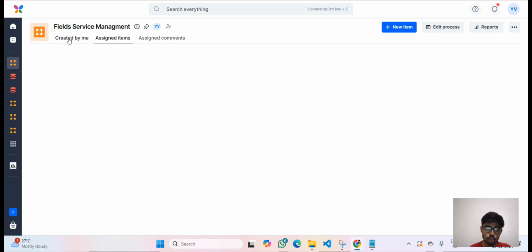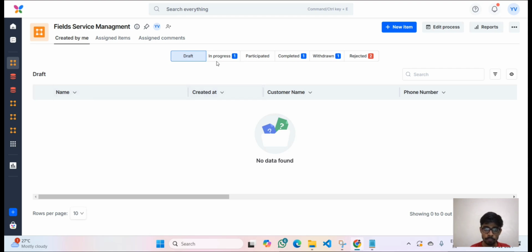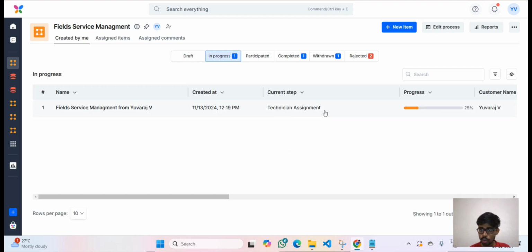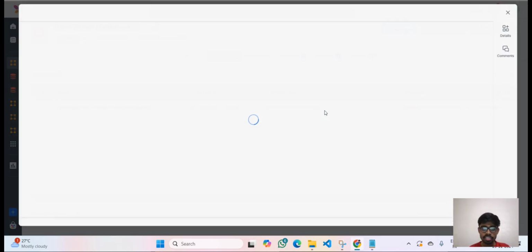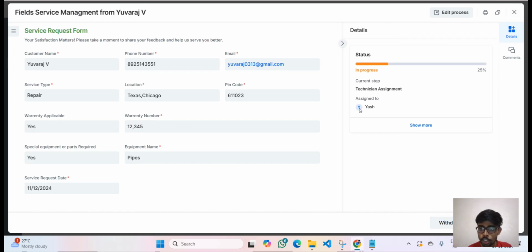So let us go to the customer side and let us see. In progress, let me see, 20% of the work is done. If I click that, I could see that it is assigned to Yash, right? Because Yash is nearest to the location which the customer has given. So Yash gets this work. But let me say Yash, since I am the newbie to this Kissflow, hope Yash will never accept this.